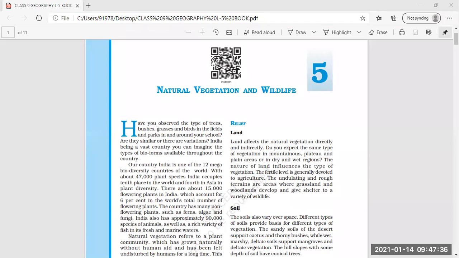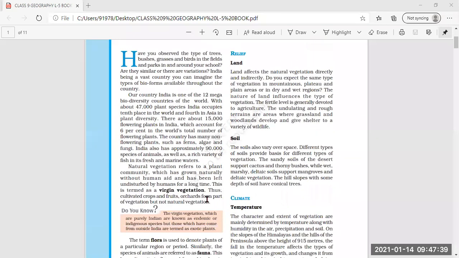We have also understood about natural vegetation, that it refers to the plants which have grown naturally without human aid, without human help, and have been left undisturbed by humans for a long time, and that is also called virgin vegetation. Whatever we cultivate, the crops, fruits and vegetables, are not considered natural vegetation because they grow with the help of man.